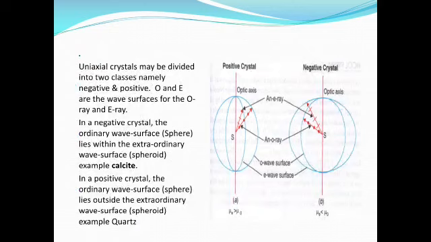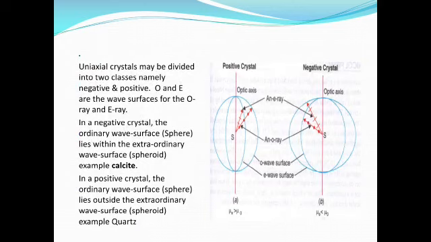For the ordinary ray, the crystal is isotropic, so the ordinary ray travels with the same velocity in all directions. Hence, the wavefront corresponding to the ordinary ray is spherical. For the extraordinary ray, the crystal is anisotropic, so the velocity varies with the direction. Hence, the wavefront is spheroid or ellipsoidal in nature. The sphere and the spheroid touch at two points. The line joining them is called the optic axis. Here, the red line indicates the optic axis.